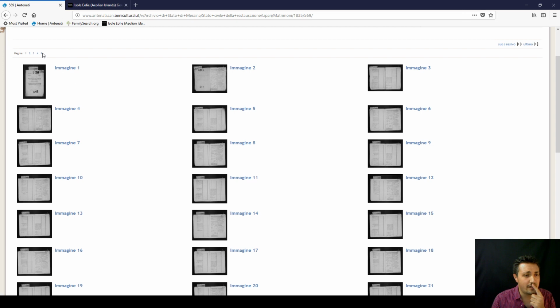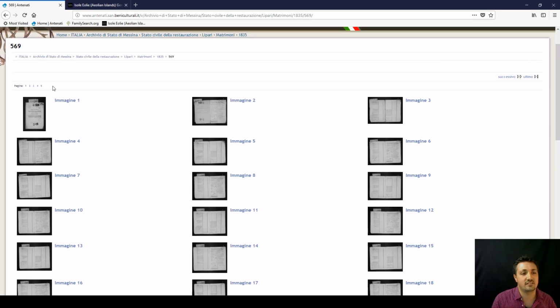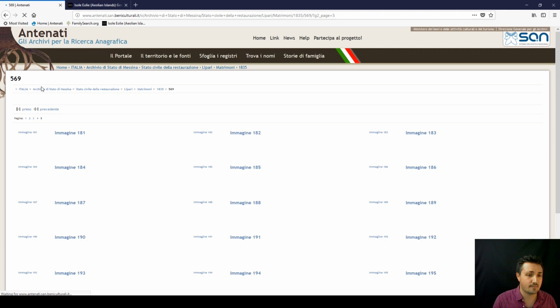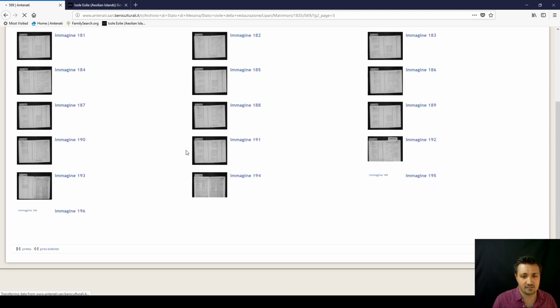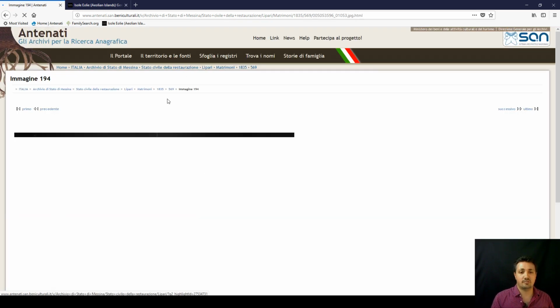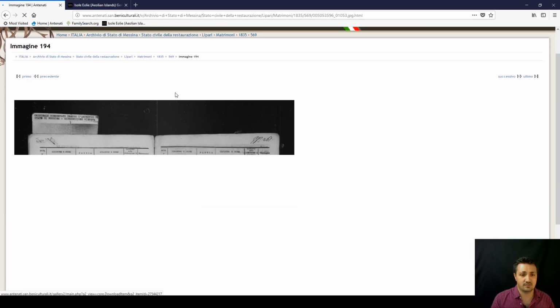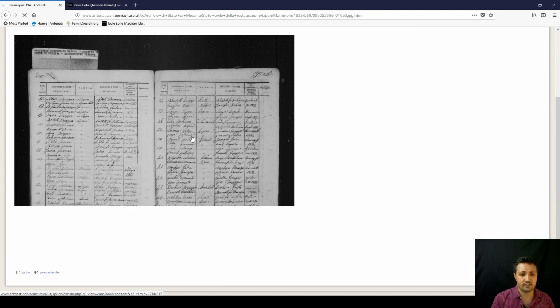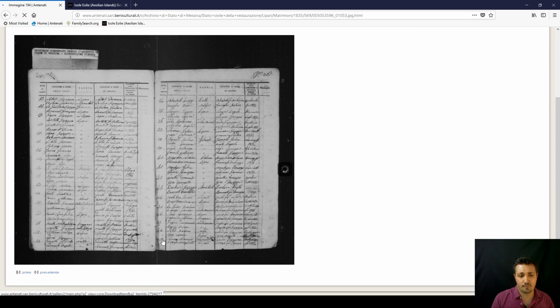So if we can go, I don't know, 1835, we'll see if they got the index. So we can go to page 5, the last page, and see if they got the index. In this case, yes, they do. So we can click on the index in any of the pages of the index, and you come up with the marriages.